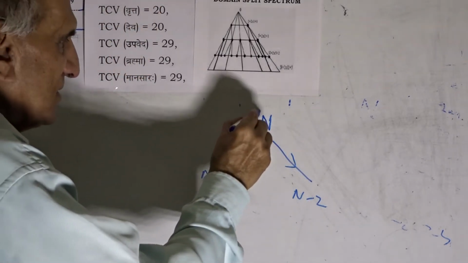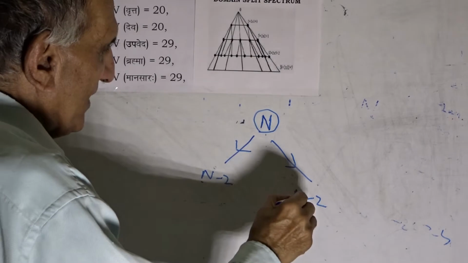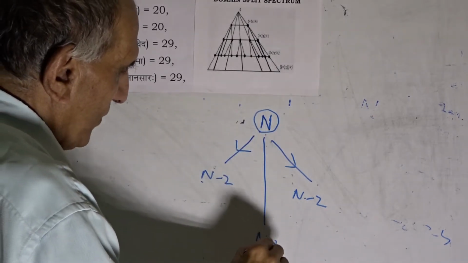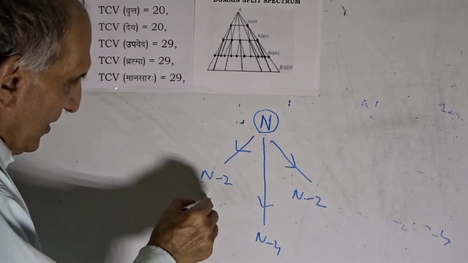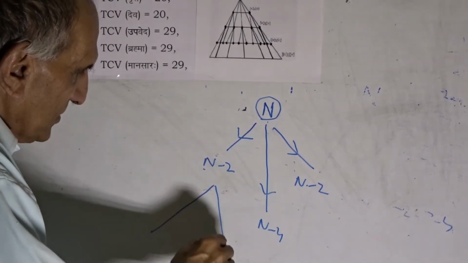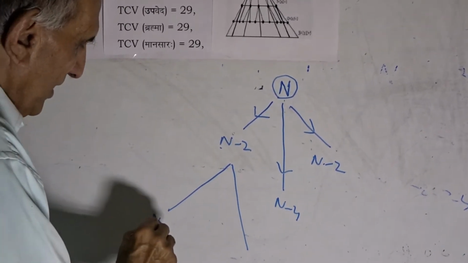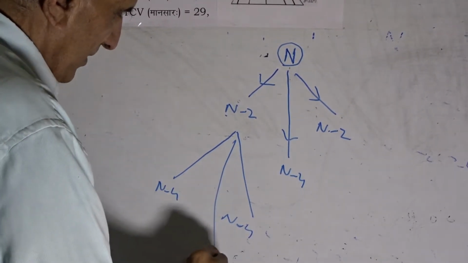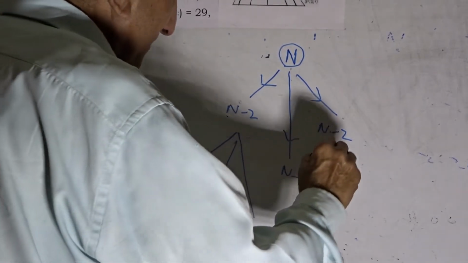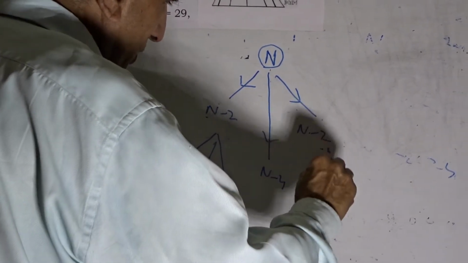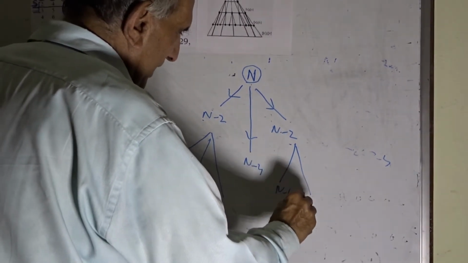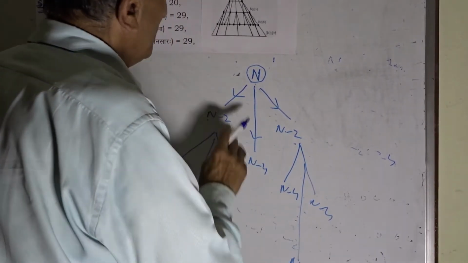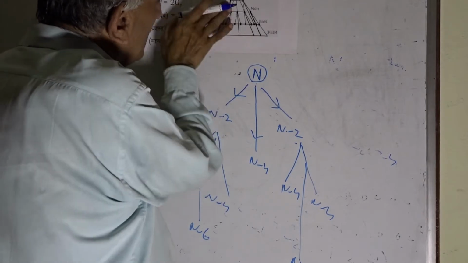This split will take us to another split, and here it would be n minus 4 as a dimension. At a further step, these will split into n minus 4 and n minus 4, and dimensional order n minus 6. This will again take us to n minus 4 and n minus 4, and here the order would be n minus 6.